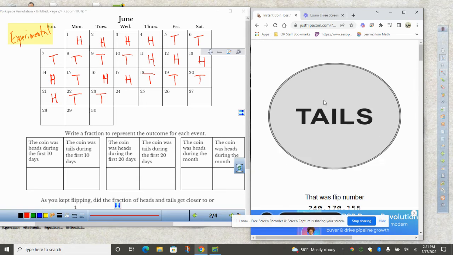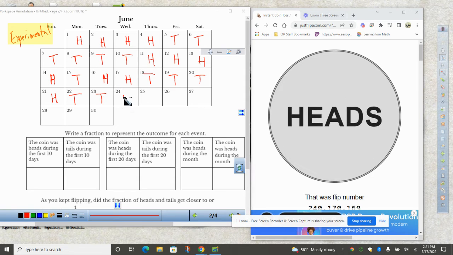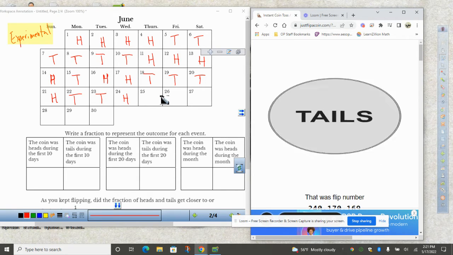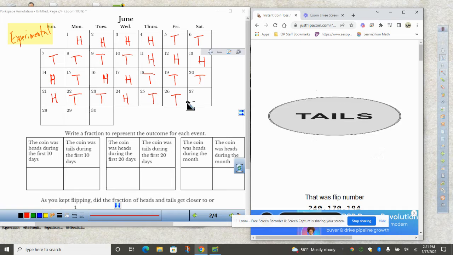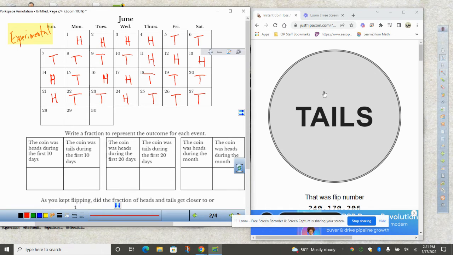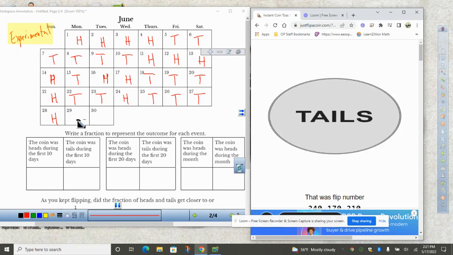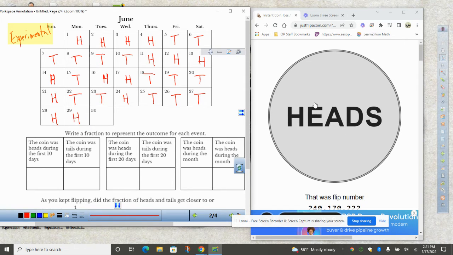Tails. Heads. Tails. This is very exciting. Tails. Tails again. Heads. Heads. And let's see what the last day is. Heads as well. All right.